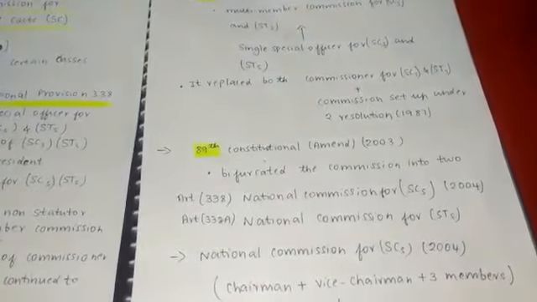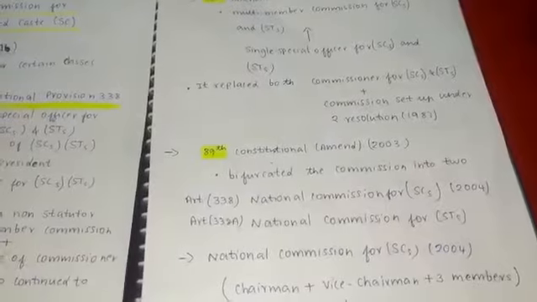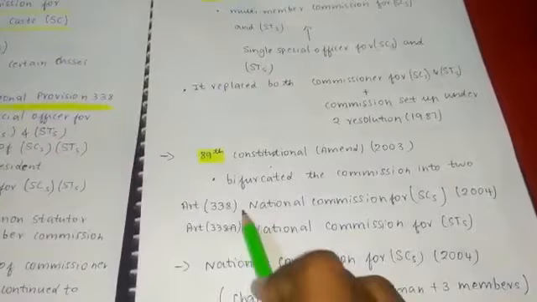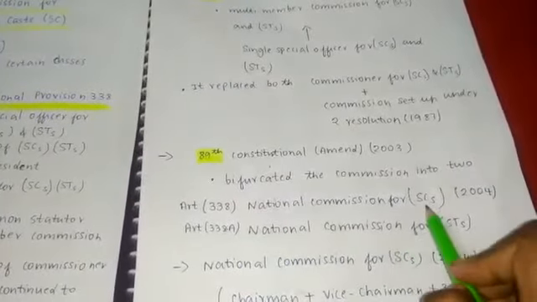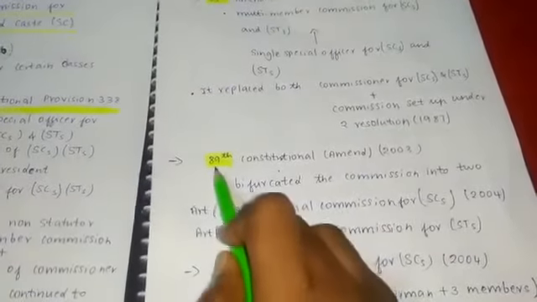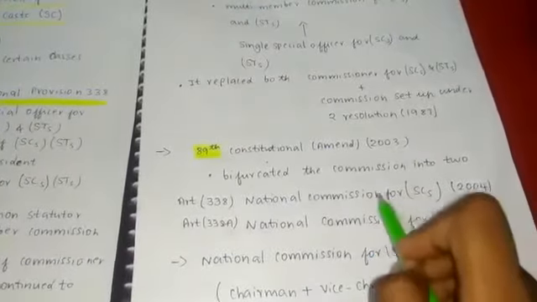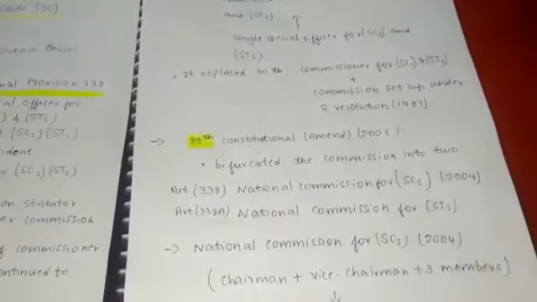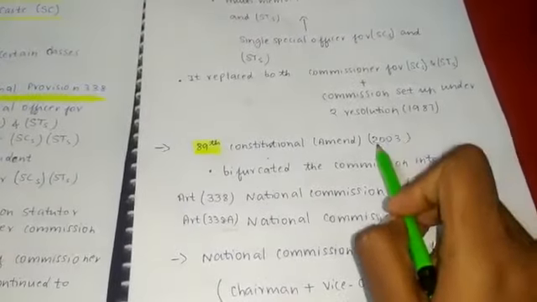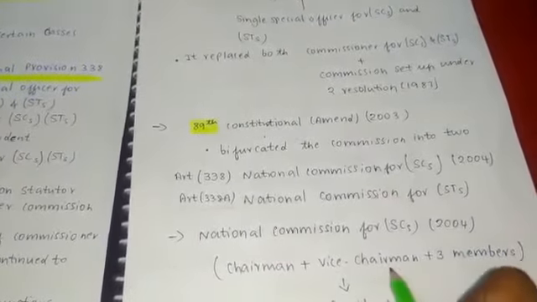And next, the 89th Constitutional Amendment Act of 2003, which is a very important amendment, bifurcated, which means divided, the commission into two. By Article 338, the National Commission for SC was created, and by Article 338A, which was added by the 89th Constitutional Amendment Act of 2003, the National Commission for STs was created; both were divided and the functions were also divided.